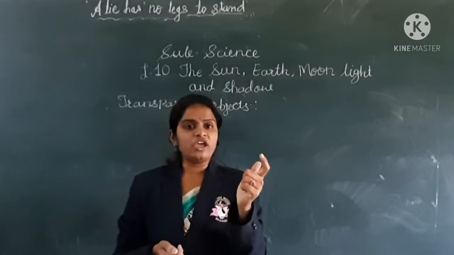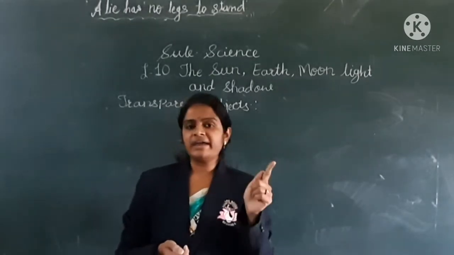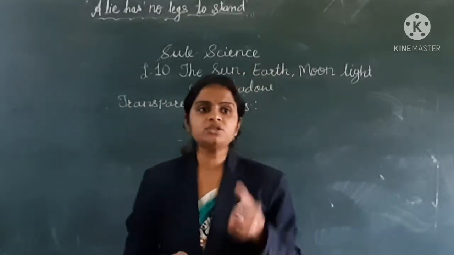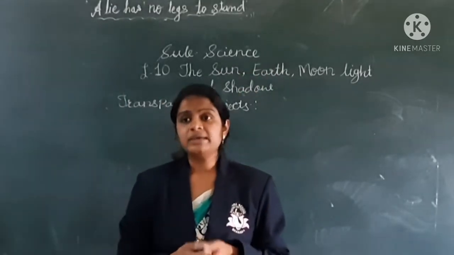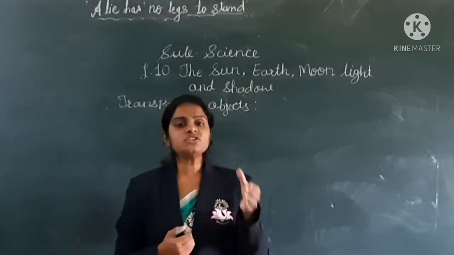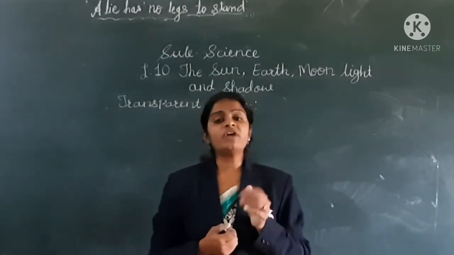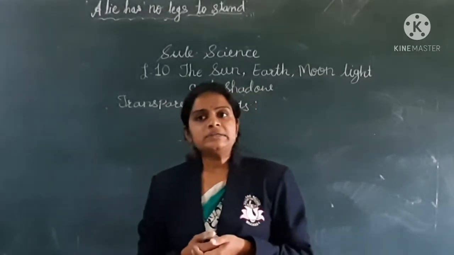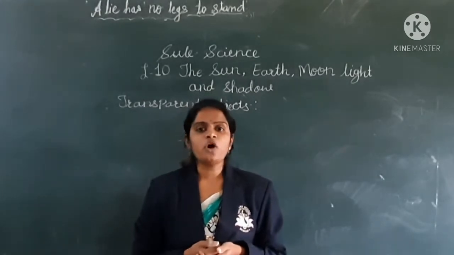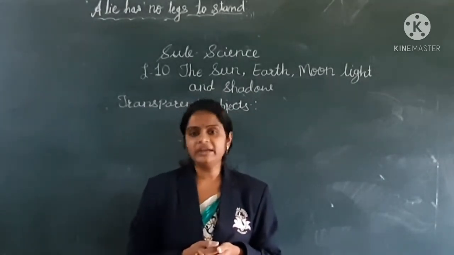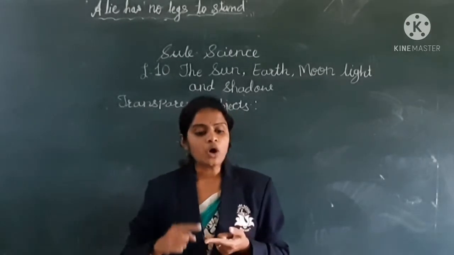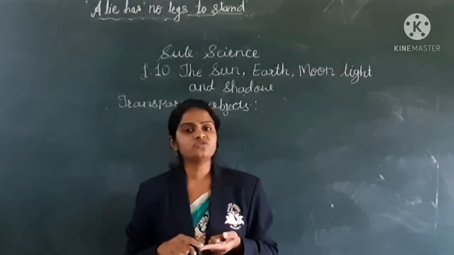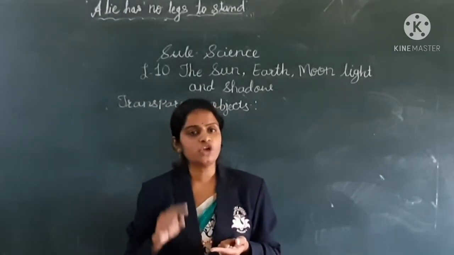These objects allow light to pass through them completely. Such objects are called transparent objects. We can see through transparent objects. But a transparent object does not form a clear shadow. Transparent objects form a shadow, but not a clear shadow. Yesterday I told you opaque objects form a clear shadow, but transparent objects do not form a clear shadow.